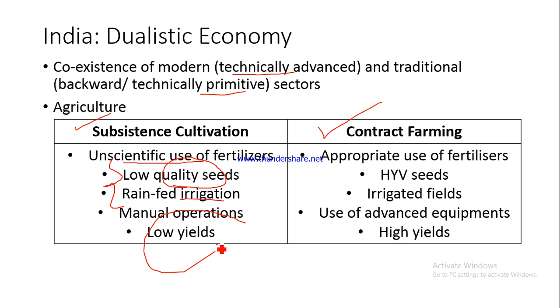And they are using low quality seeds, unscientific fertilizer use. If at all they are using some fertilizer, they might not be using any fertilizer at all, or might be using only a particular fertilizer which has been provided by government, without taking into account the soil profile, the soil nutrient profile, as to what all nutrients are present in the soil and what all are not available in the soil, right? So their yield is also low.